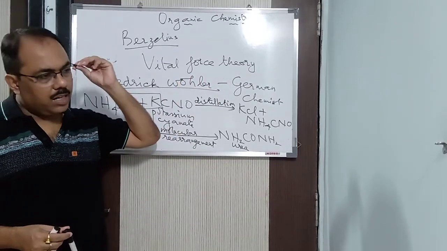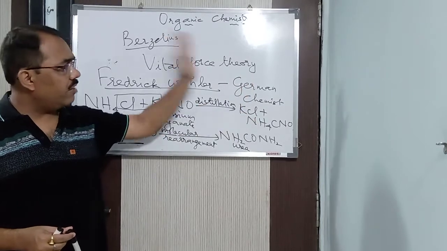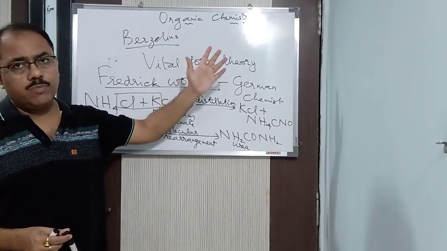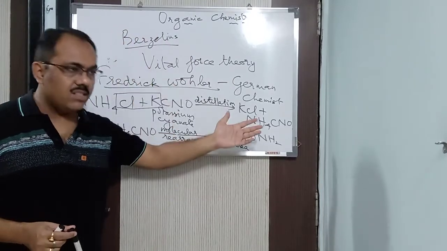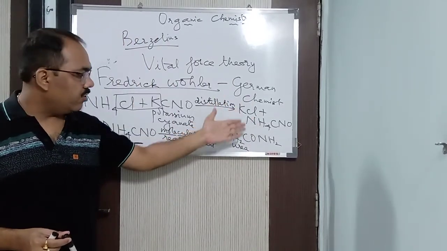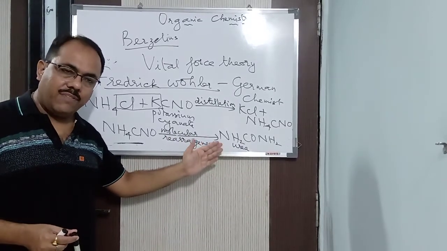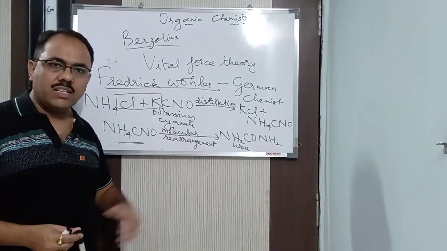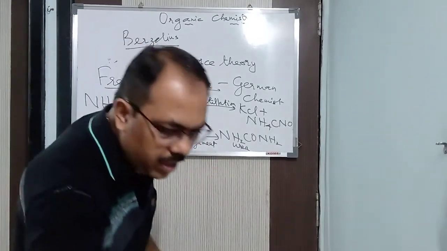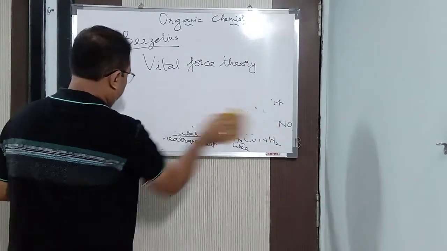It was completely discarded, because vital force believed that there was a peculiar force because of which we would not be able to synthesize organic compounds in the lab. But here you can see we are able to synthesize and prepare them. Urea was prepared. After that, acetic acid was prepared in the lab. You know how acetic acid is prepared? I will tell you how acetic acid is prepared in the lab.